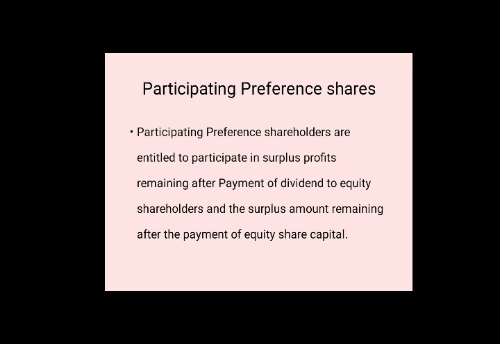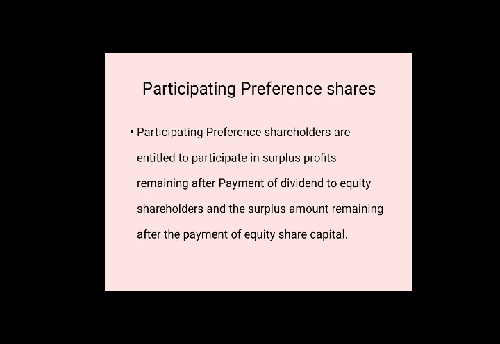The next type of preference share is participating preference shares. If the preference shares are participating, these shareholders are entitled to participate in surplus profits remaining after payment of dividend to equity shareholders, and in the surplus amount remaining after the payment of equity share capital.